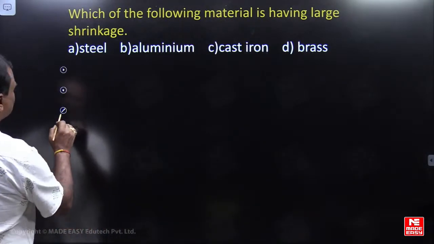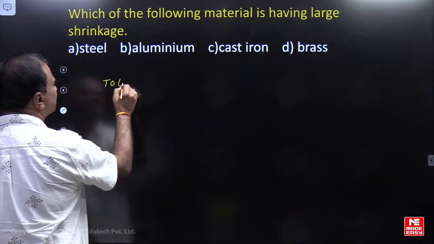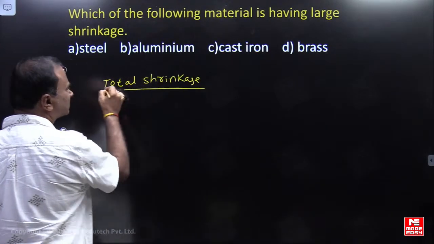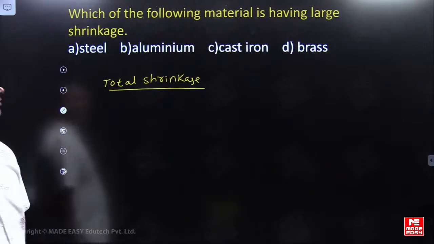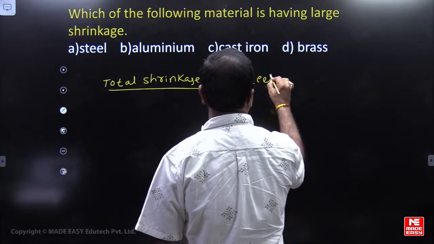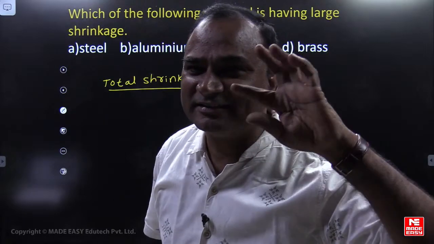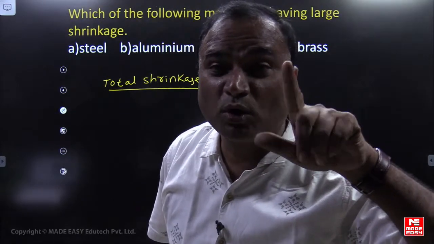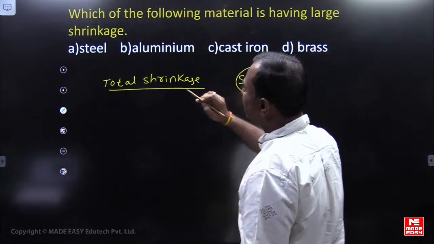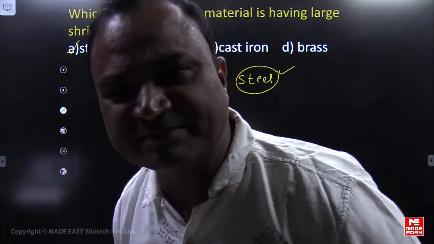If nothing is mentioned, we consider the total shrinkage: liquid, solidification, solid, the complete shrinkage. Liquid shrinkage is not given, solid shrinkage is not given. So total shrinkage is maximum for which material? Steel.